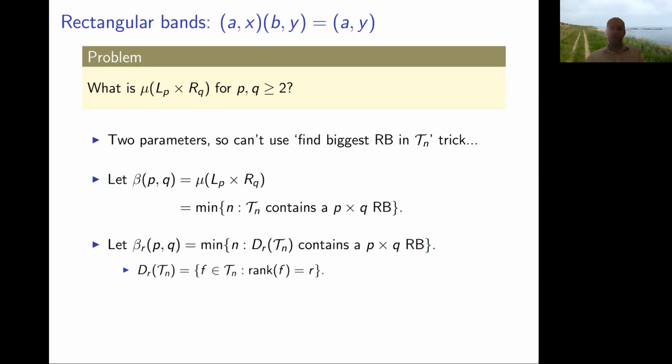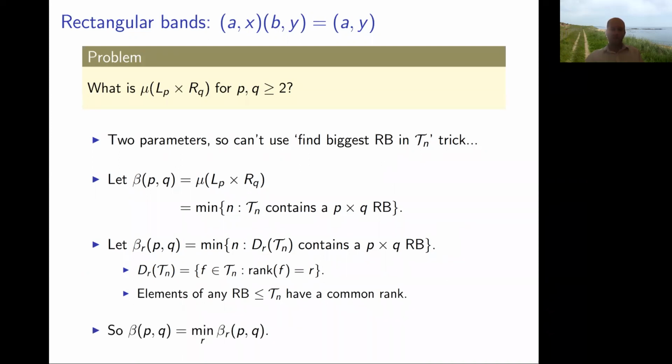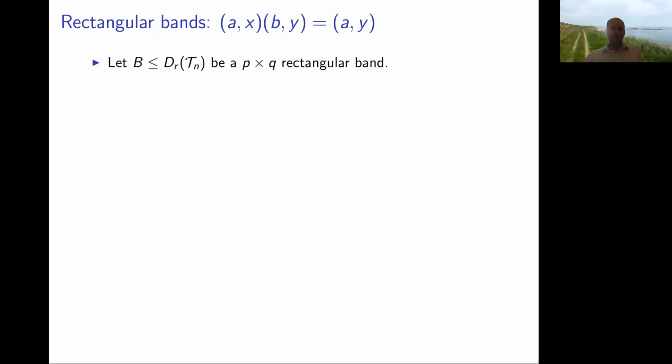What is this dr thing? It's just the set of all transformations of a fixed rank r. The point is any rectangular band contained in a full transformation semigroup has elements all of a fixed rank. All right, so we've got these numbers that we want to calculate. And if we can work out all of these for every r, then beta pq is just the minimum of these numbers over r.